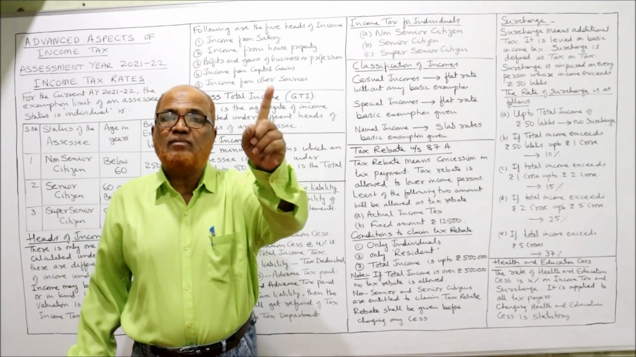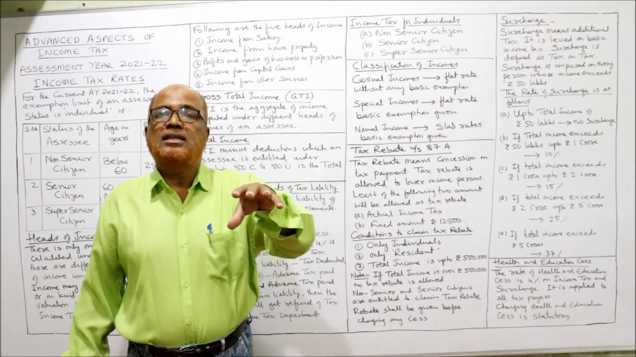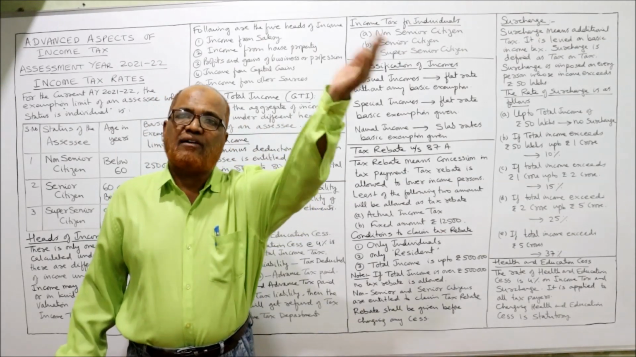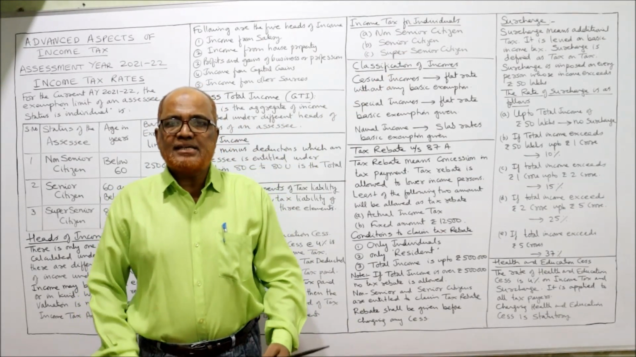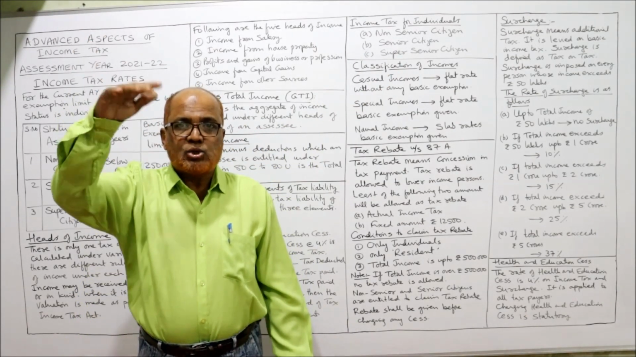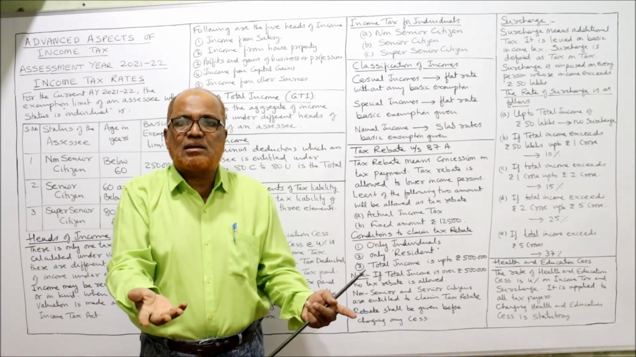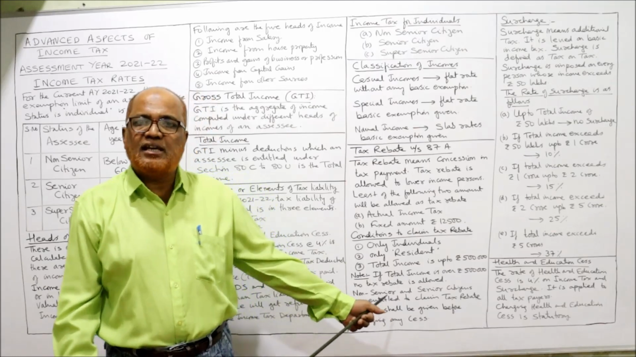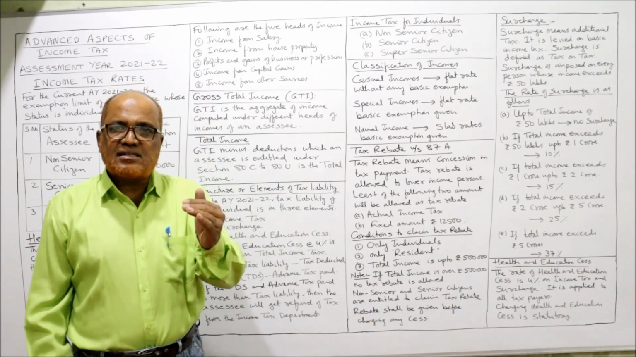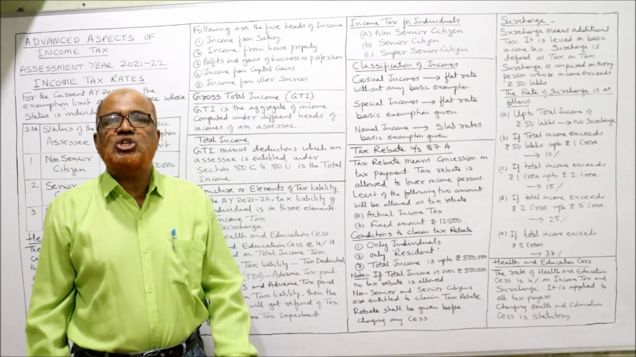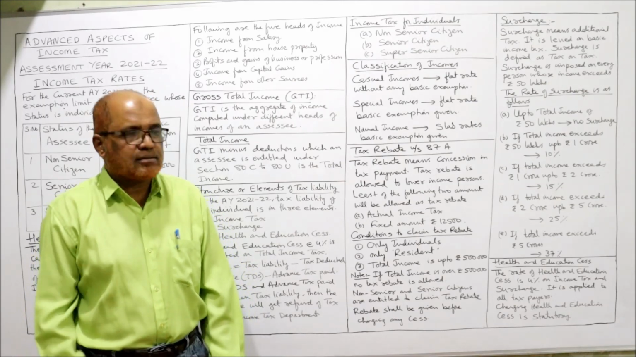Super senior citizen will not get tax rebate because their tax liability will start only after 5 lakh. His tax liability, super senior tax liability will start only after 5 lakh. So there is no question of tax rebate for super senior, only senior and non-senior. And tax rebate will be calculated before charging any cess, any education cess.